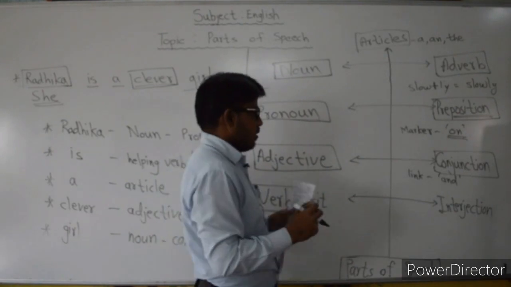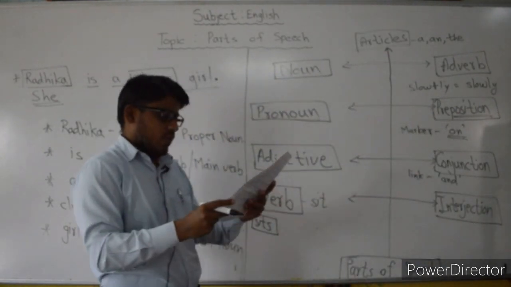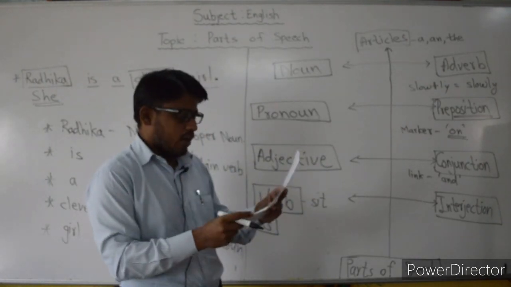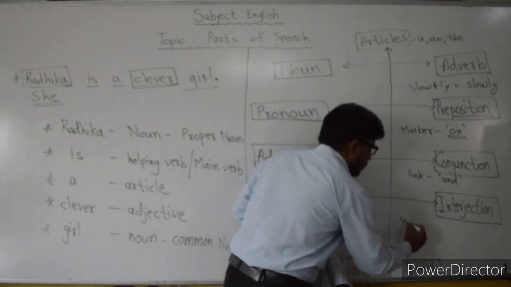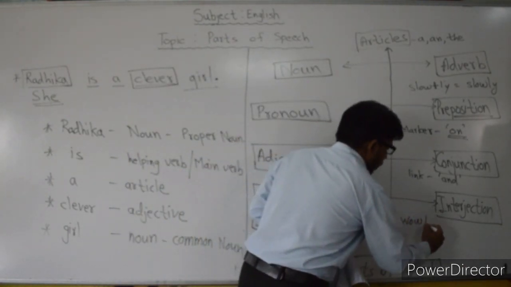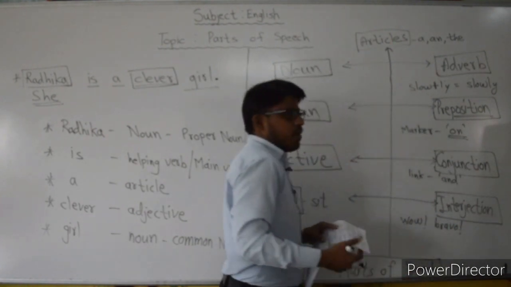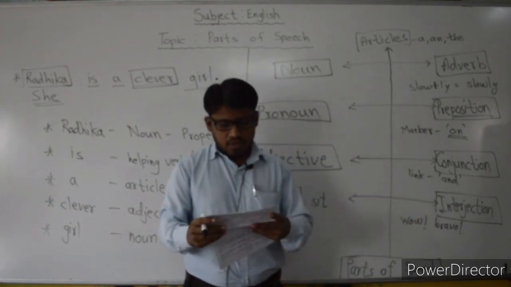And then last, interjection. Interjection means what? It expresses sudden feeling. Okay, for example, wow, what a beautiful rainbow it is. Wow. So those are the expressions. Then bravo. So lots of words are there which show feelings. So that is called the interjection.